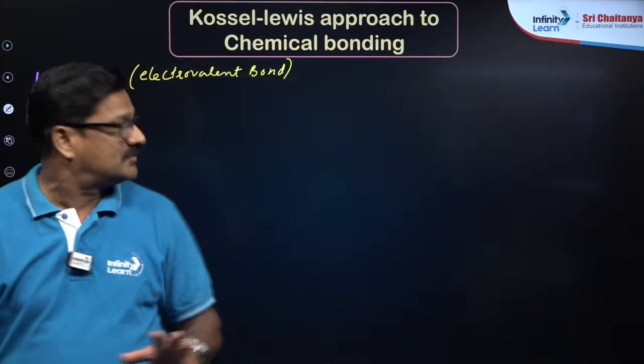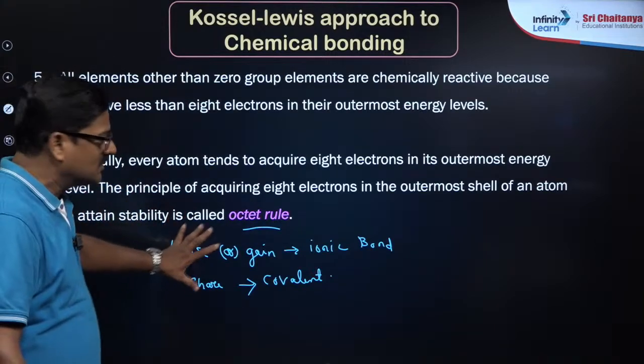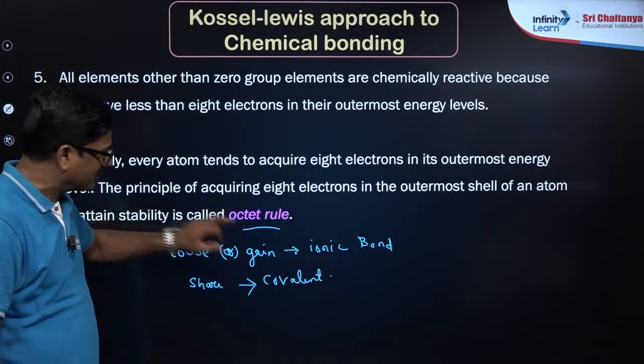Now let's talk about ionic bond. After ionic bond, so you wanted to go for the exceptions, no? So there are some exceptions for the octet rule.